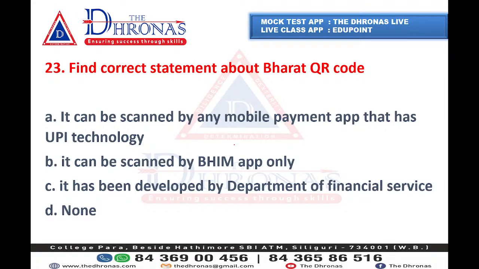Find the correct statement about Bharat QR code. Option A: it can be scanned by any mobile payment app that has UPI technology. Option B: it can be scanned by BHIM only. Option C: it has been developed by Department of Financial Services. Or option D, none. What will be the answer?